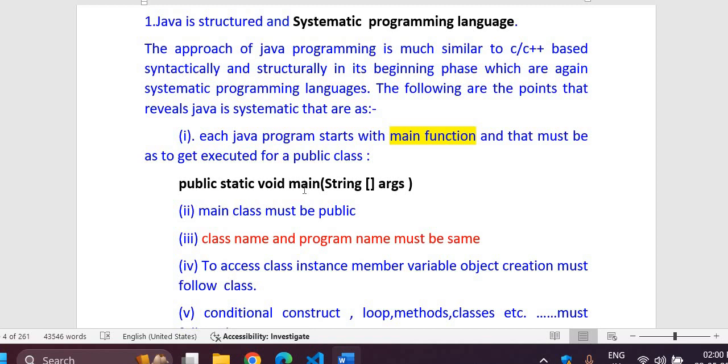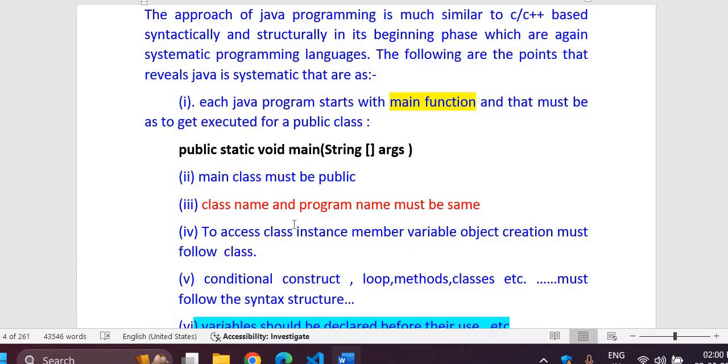And main must be there, because the compiler will be looking for your main file, and inside it will be looking for this main function with this syntax. Then only your program will get executed, so that you can understand how systematic it is.